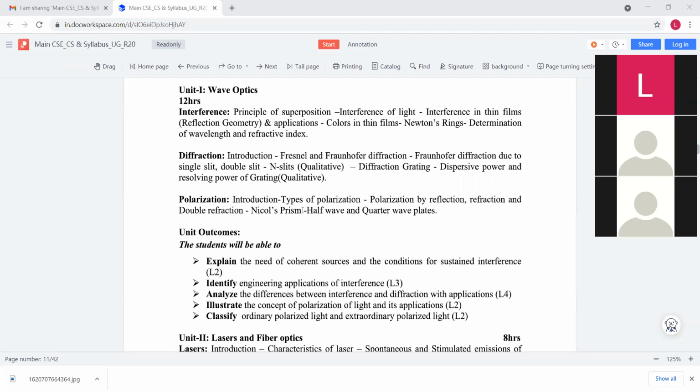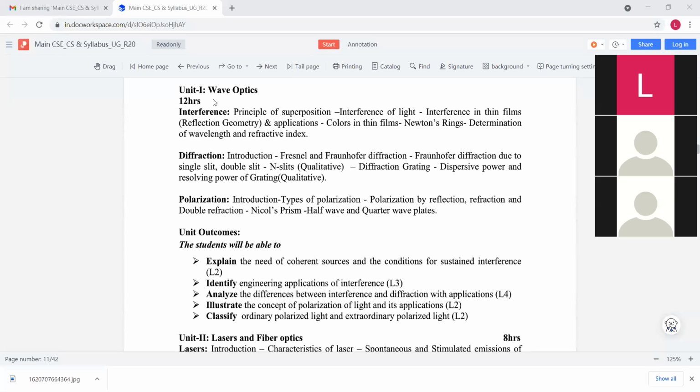The Nicol prism is used to convert unpolarized light into polarized light. That is the use of the Nicol prism. Simply by using a Nicol prism, we polarize. It is used as a polarizer as well as an analyzer. And there is another topic, that is half wave and quarter wave plate.